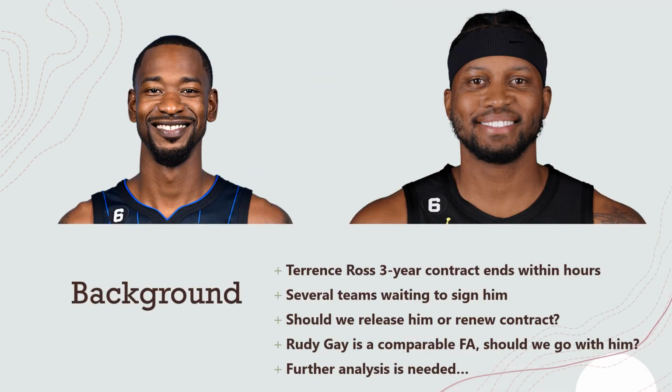Some background on this case is, Terrence Ross has had a 3-year contract with the Orlando Magic. It will expire within a few hours. And before we release him to free agency, we need to see if we should re-sign him or go with another strong contender, Rudy Gay. And so we need to compare their metrics using machine learning and make a decision from there.